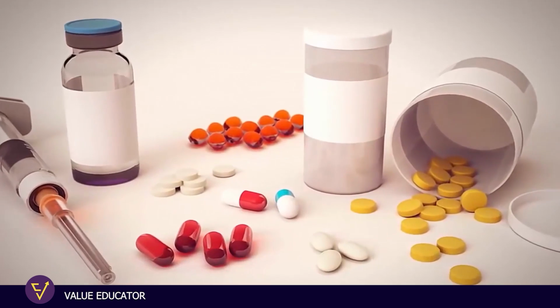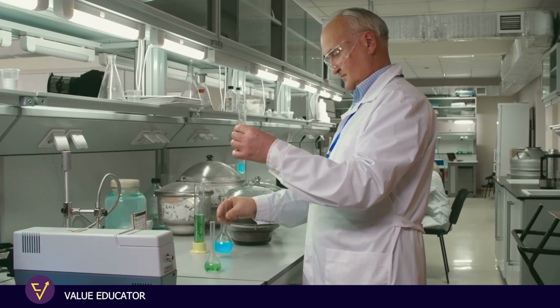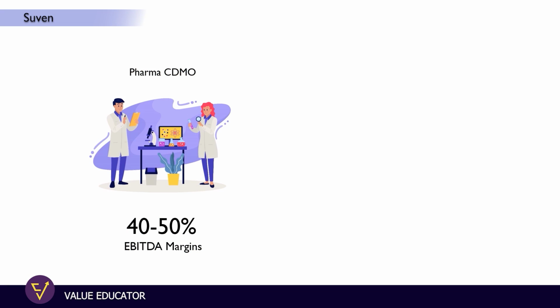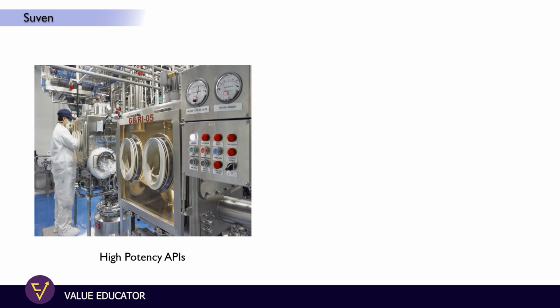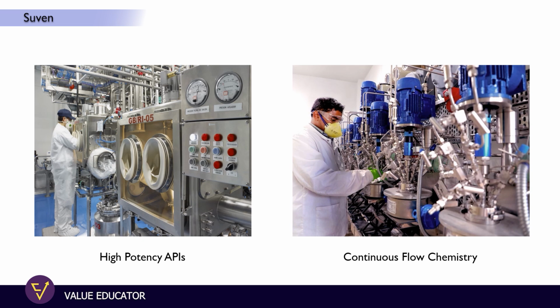As explained earlier, Suven Pharma only focuses on NCE, that means new chemical entity based manufacturing, due to which they have 40 to 50% EBITDA margins in their pharma CDMO business segment and about 25 to 30% EBITDA margins in their specialty chemical CDMO business segment. Over a period of time, Suven Pharma has also developed certain very niche technologies, like high potency APIs and continuous flow chemistry. Due to all these reasons, Suven Pharma is a very niche chemical company which has a very high focus on NCE based molecules, which is reflected in their margins as well, and that's why it is one of a monopoly company in India which has a very high focus on NCE molecule development for their global innovators.